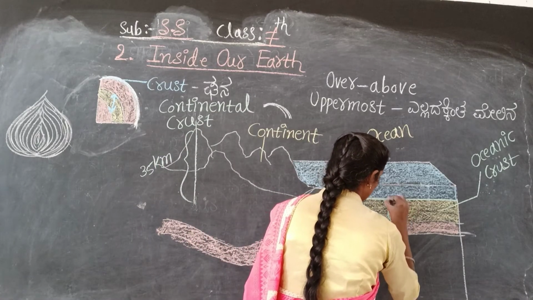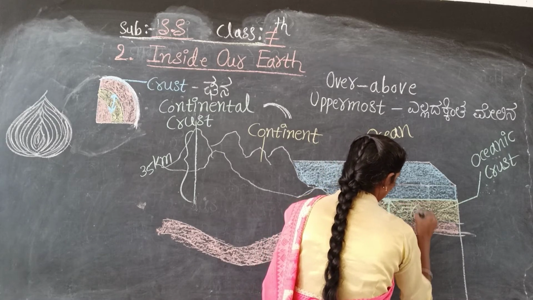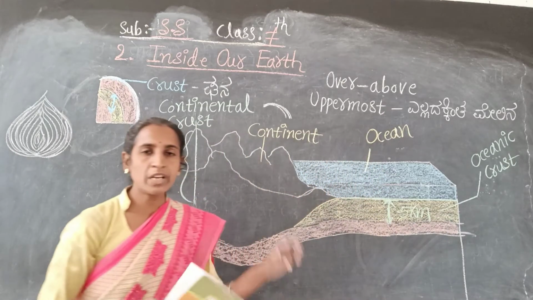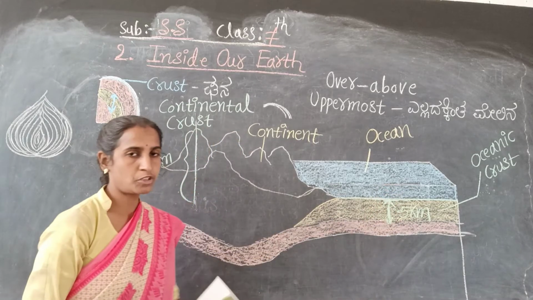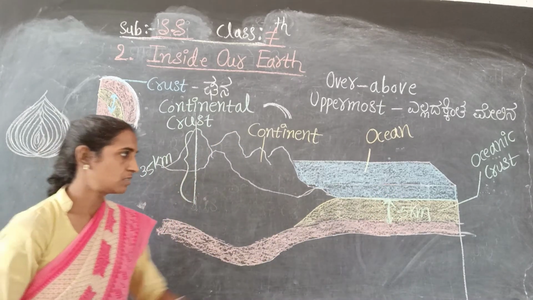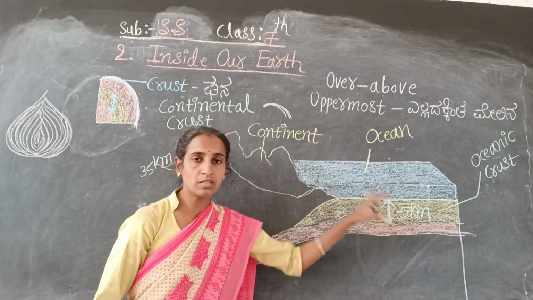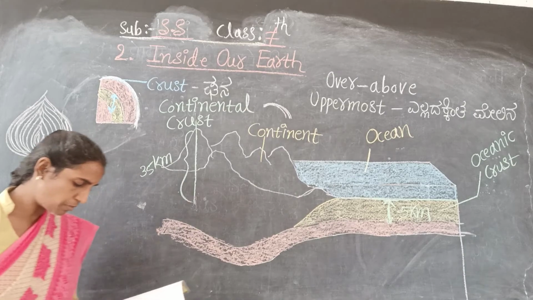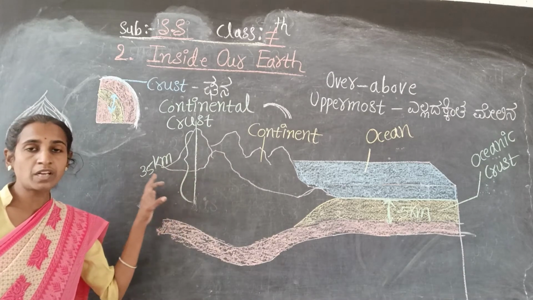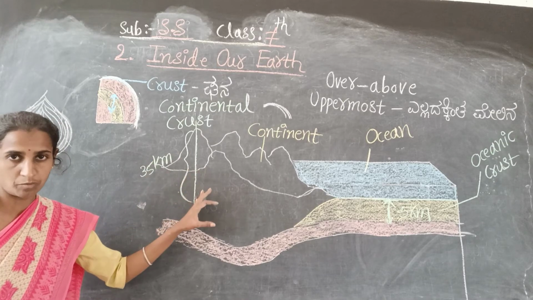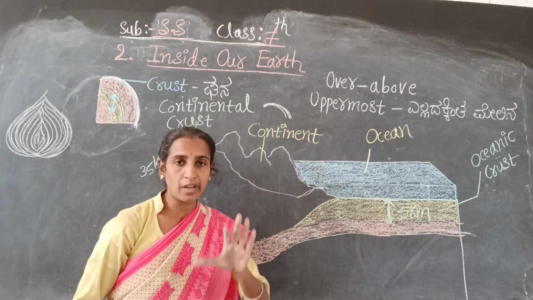Here I will mark it: only 5 kilometers. Look at the bottom here, only 5 kilometers. That point you have to remember: the oceanic crust is only 5 kilometers. The crust layer here is only 5 kilometers. It is 35 kilometers on the continental masses, but below the ocean floor it is only 5 kilometers.